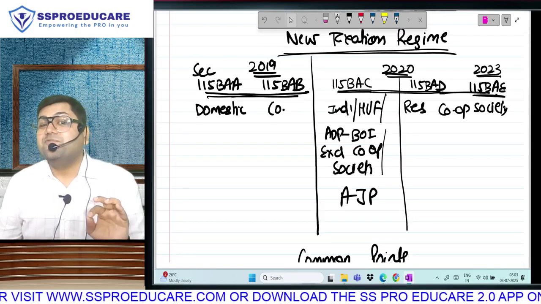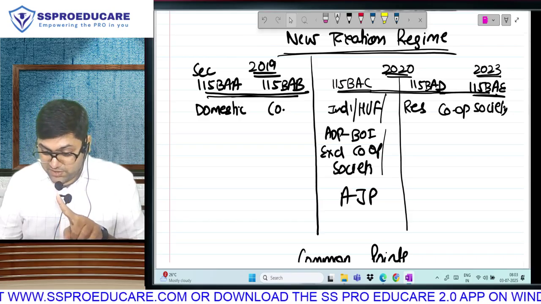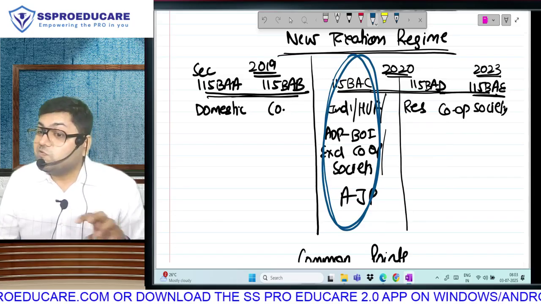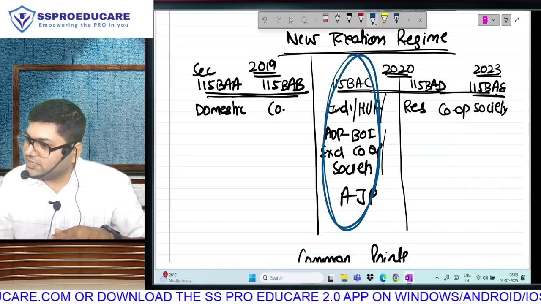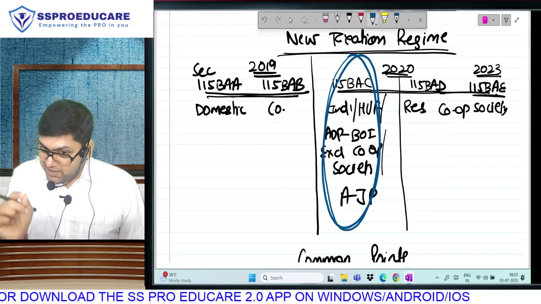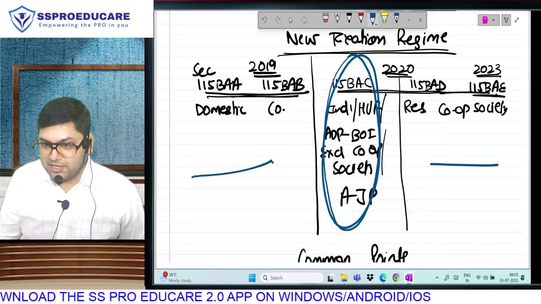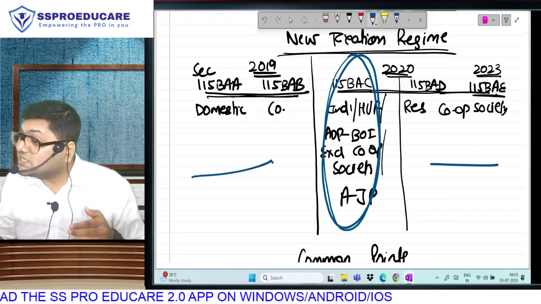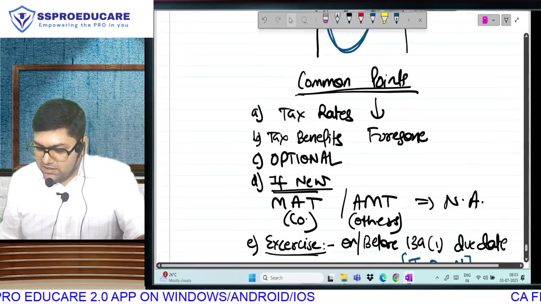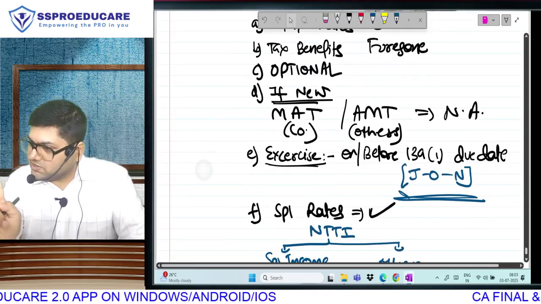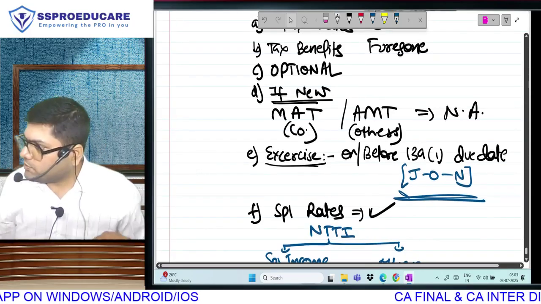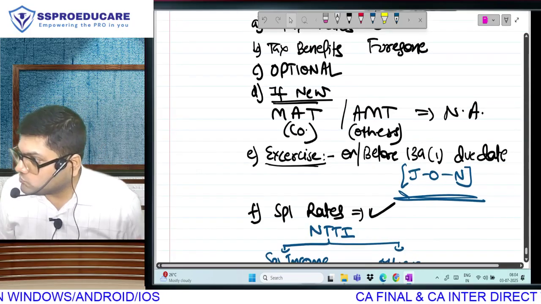But there are some differences also. And listen to this carefully. The differences are only in this section 115BAC, which was the most important section for you at Intermediate in new regime because the others were not applicable. There are certain points in 115BAC which are different from the remaining 4. And I am now going to discuss the differences. But before I go to the differences, understand 2 things. 1, these 6 points are common in all the 5 sections, no difference. And 2, whatever difference I will teach you is applicable only for BAC. The other 4 are still same for this also.